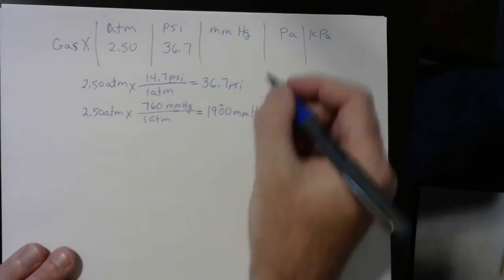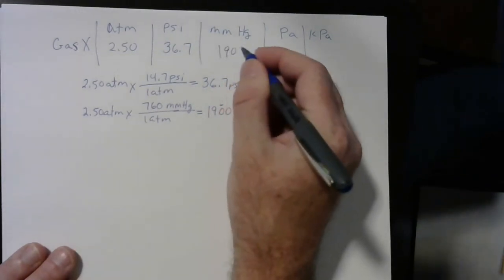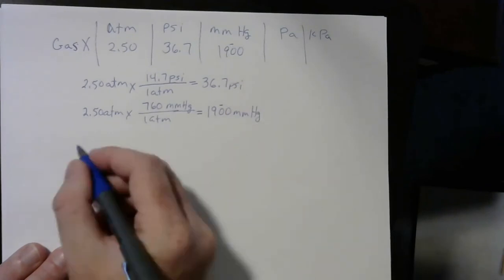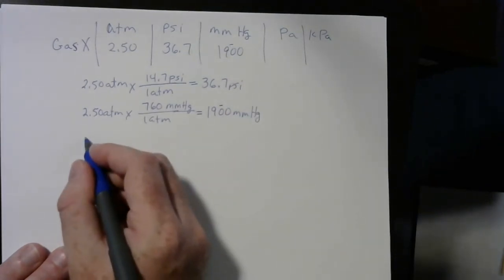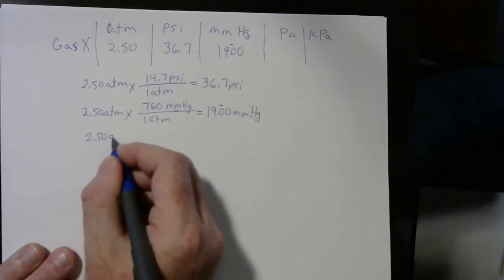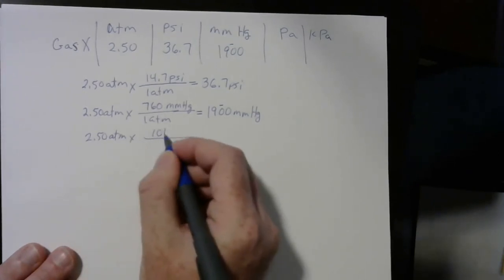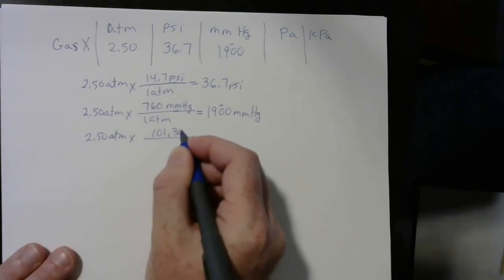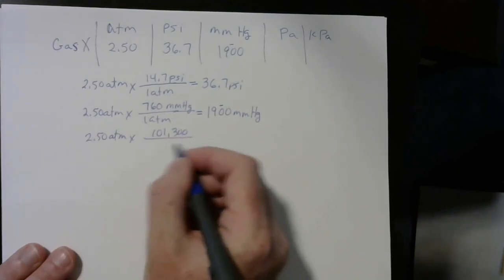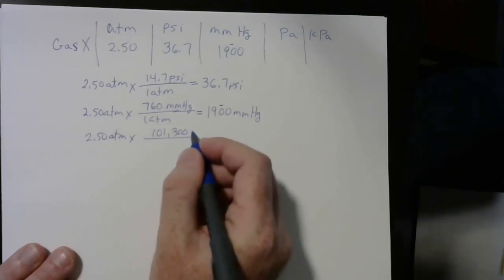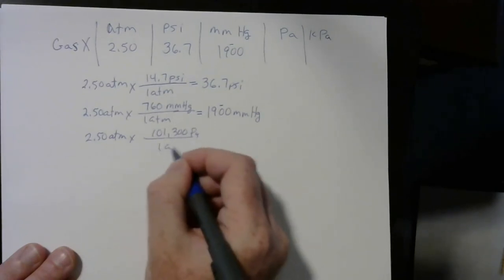Pascals. So let's do 2.50 atm. Pascals per atm, 101,300. Really, it's 325. We just rounded off a little bit.